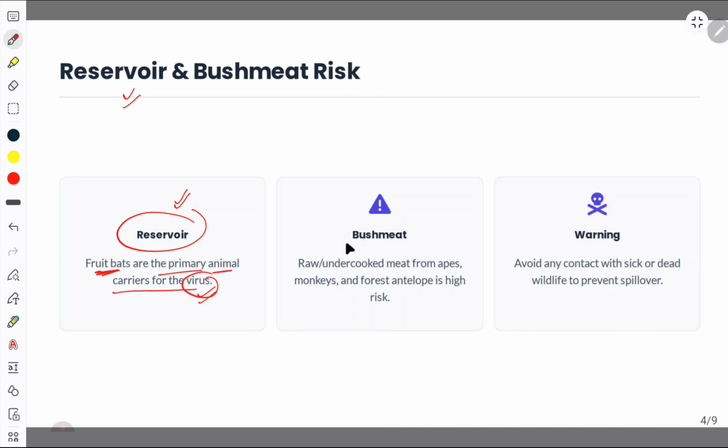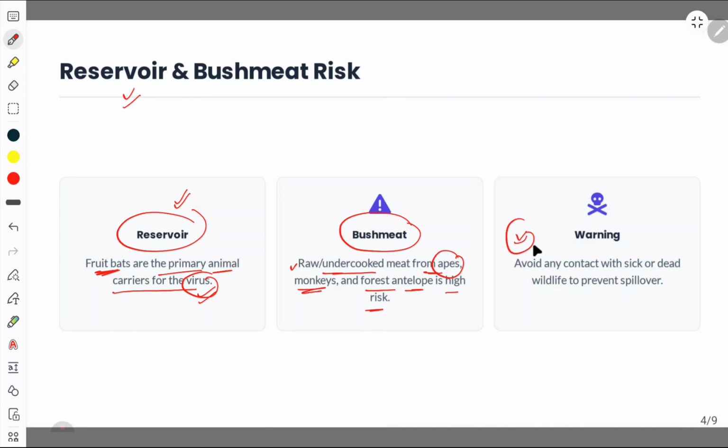All right. Bush meat, so that is the raw and uncooked meat from the apes, along with monkeys and forest antelopes, is at high risk. So whomsoever takes this raw or uncooked meat from the apes, monkeys, and forest antelopes is at high risk. All right. Next, what is the warning?